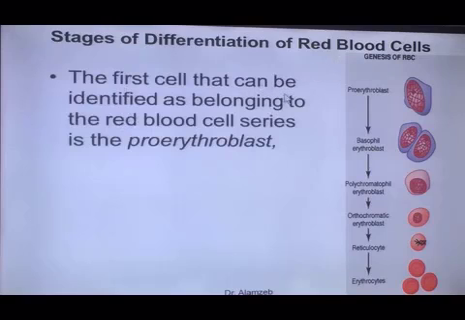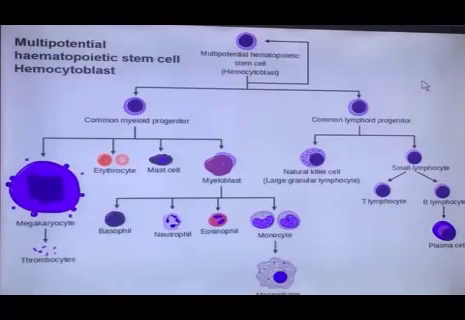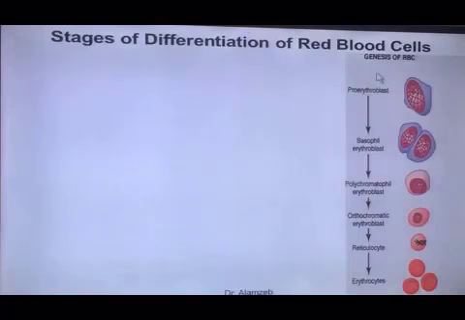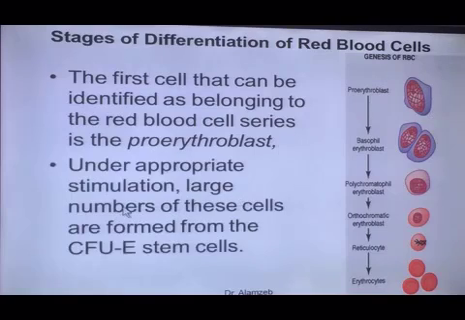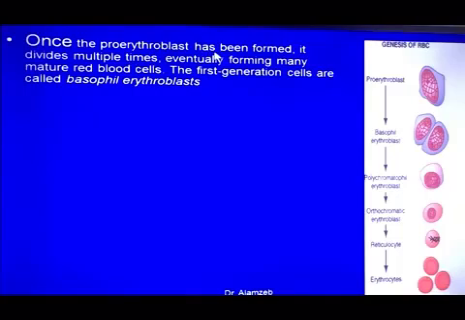The first cell that can be identified as belonging to the red blood cell series is the proerythroblast. This cell is produced from the multipotential haematopoietic stem cell. Under appropriate stimulation, these cells divide multiple times. When the proerythroblast has formed, it divides multiple times, eventually forming many mature red blood cells.